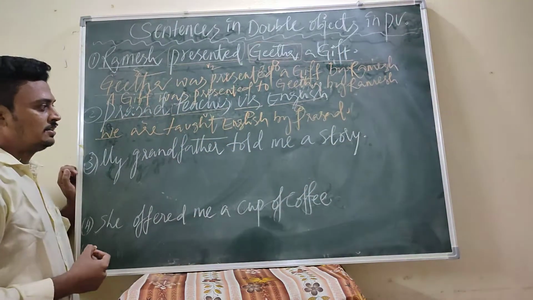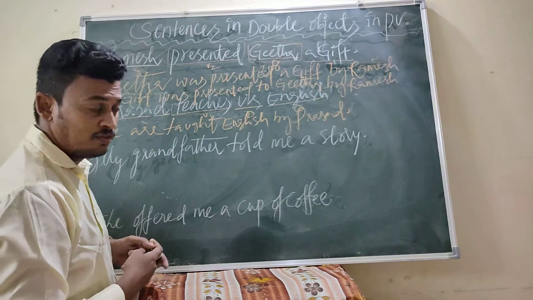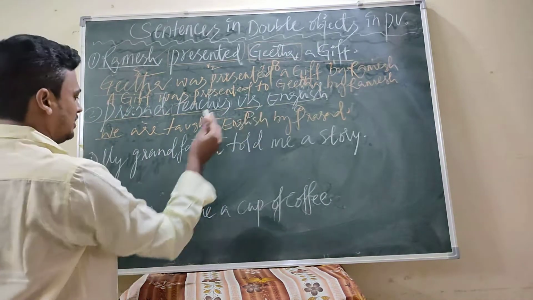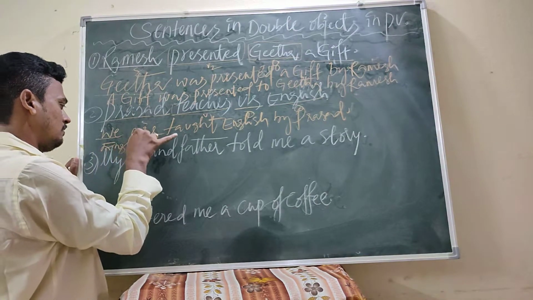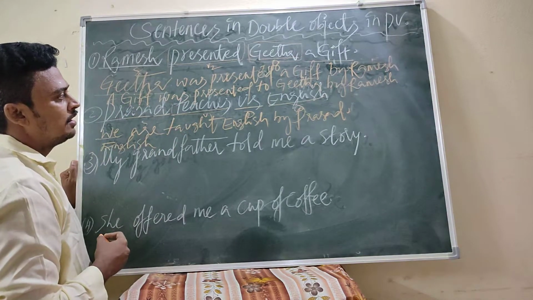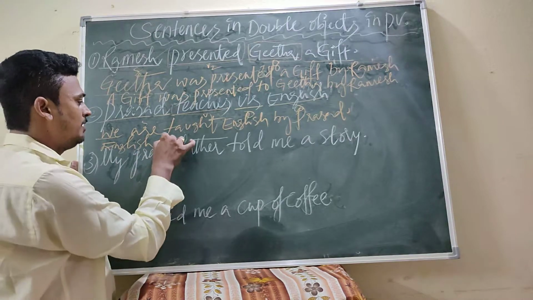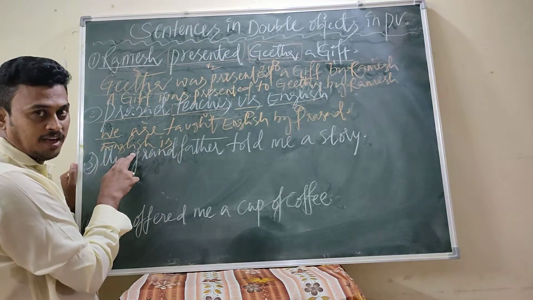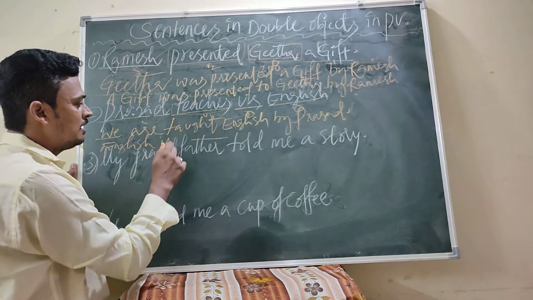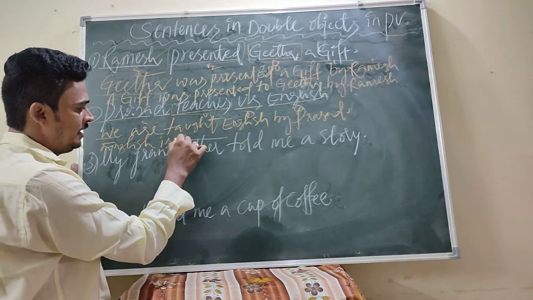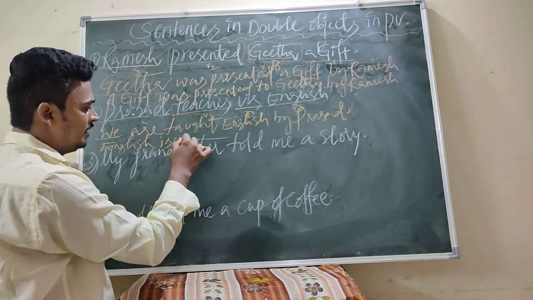This is the answer. Shall we go for another? So this is English. The appropriate helping verb is is, because English as a subject is singular. English is. After that V3. So V1 becomes V3, taught.